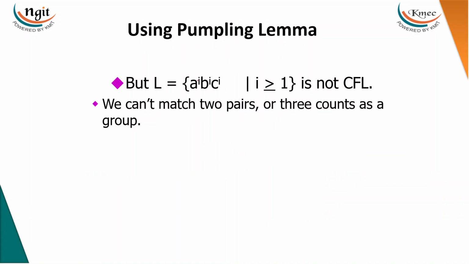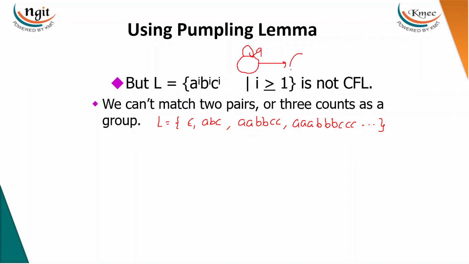Here we have the language a^i b^i c^i. So what are the strings in it? You can take epsilon, abc, or aabbcc, or aaabbbccc, and so on. Now if you are asked whether it is a CFL or not, then you have to construct the PDA, so that we take a's followed by b's followed by c's. I'm not worrying about which operation you are performing.